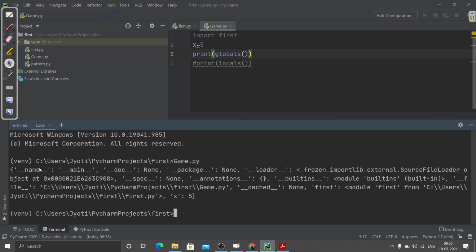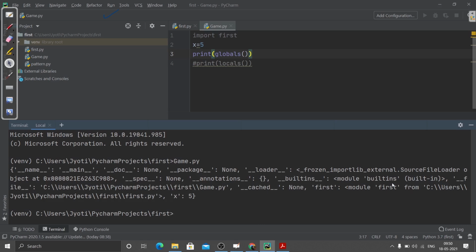You can see a dictionary has been printed, and inside this the values are printed like key value pairs. This is the key, the variable, in which the value is main, that is it is working like a script. We know that. Then doc, these are special variables. If you remember, I already explained that when we use the dir function, we get the keys of this dictionary. Now we have the key value pairs, that is doc none, package none, then loader. You can go and explore all this.